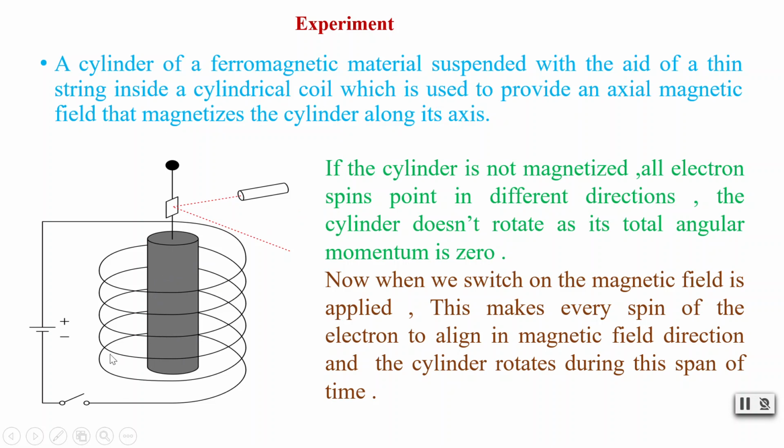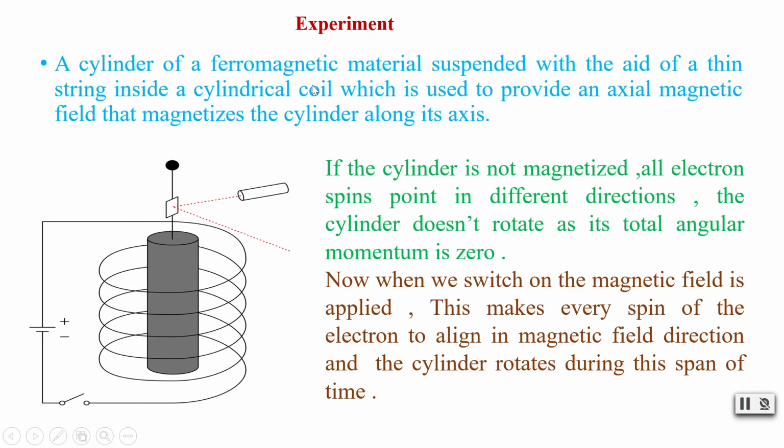The coil is used to magnetize the ferromagnetic body axially, that is, along the string axis. If you apply Fleming's right hand rule, holding the fingers along the coil, you will see the field direction is along the string.